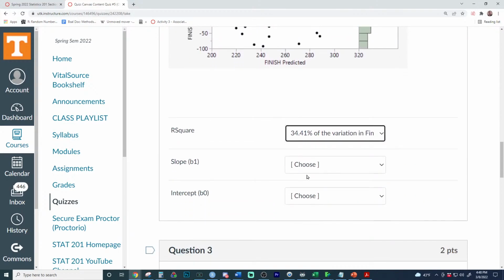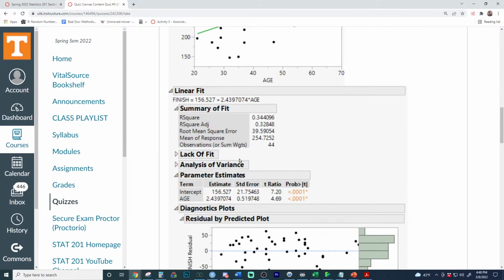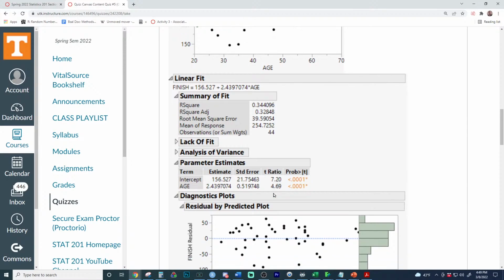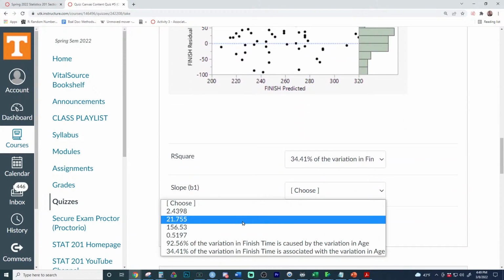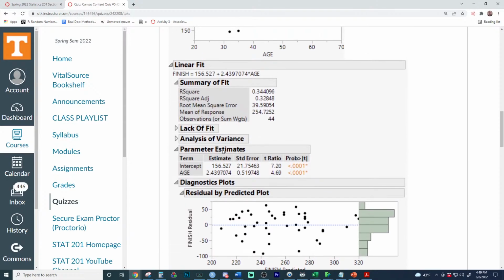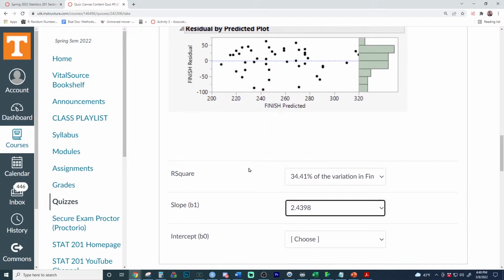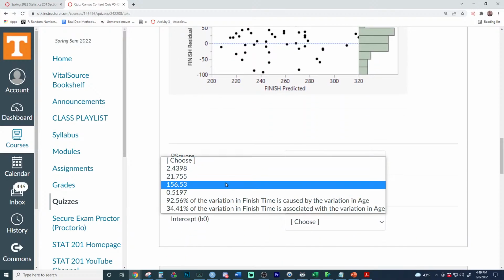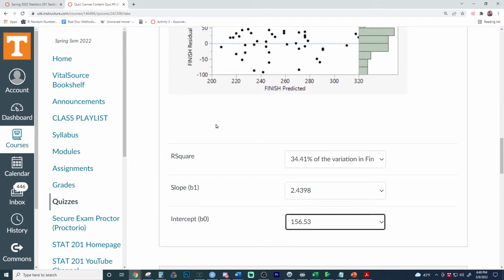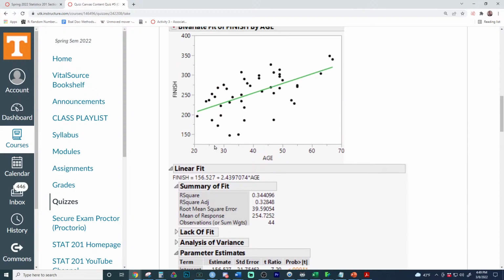And the B1 is the slope. So we just need to grab the slope coefficient. It's actually here in the output, 2.43. And Kayla, I'm sure you've seen this. This is what it looks like when we do it in R. So really good practice for 201 to see this, that you have your estimate of the X coefficient. So 2.43, that is the slope coefficient. And then the intercept is 156 right there, also B0. And remember, that is when X is equal to 0. And that's good to remember, that B0 is when X is equal to 0, which is not interpretable here.